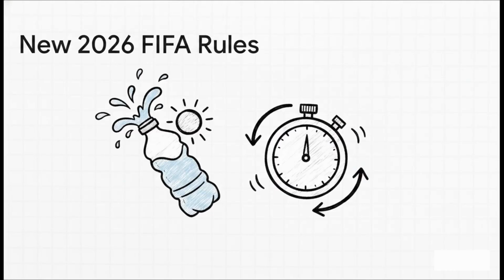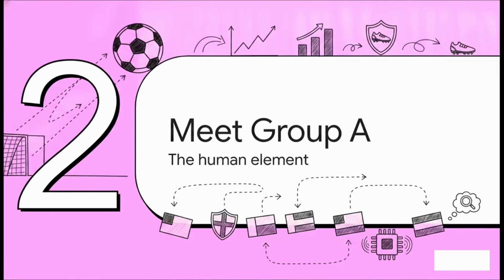And actually, it gets even more complicated when you factor in the new tournament variables. Under the new 2026 FIFA World Cup rules, we're seeing mandatory hydration breaks midway through each half just to deal with the intense North American summer heat. But maybe even more impactful, we're seeing strict 1-minute substitution limits. Basically, if a player drags their feet and delays, they risk a 1-minute wait before their replacement can even enter the pitch. These rules are actively, right in front of our eyes, changing the rhythm, the flow, and the sheer unpredictability of the matches.